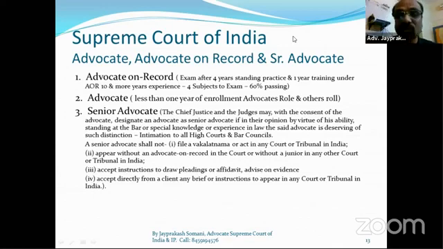So I'm not interested in the AOR examination. But even a non-AOR can argue in the Supreme Court, because as per the Advocates Act 1965, after getting registration with the State Bar Council, we can argue in any court in the total territory of India. That is our right to argue. This right has no exception for the Supreme Court. In the Supreme Court also, we can argue as a lawyer, as an advocate.